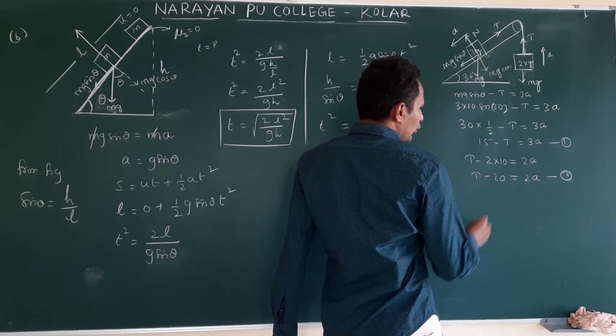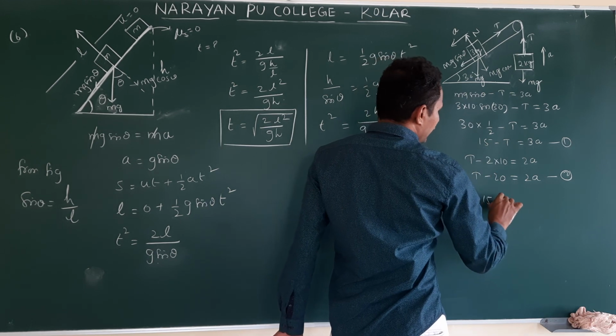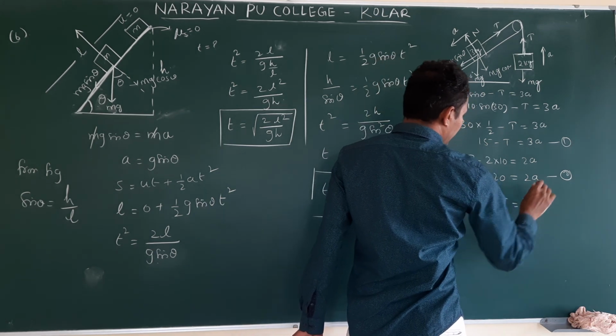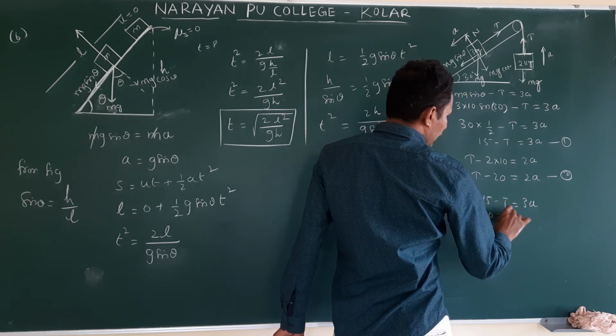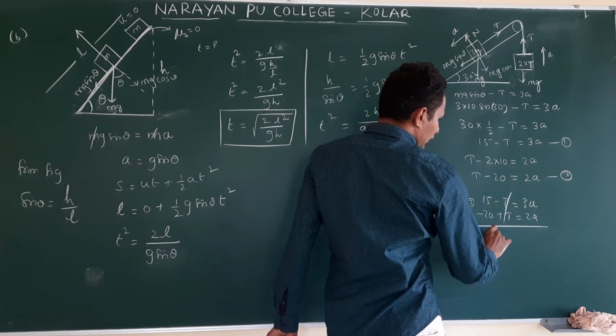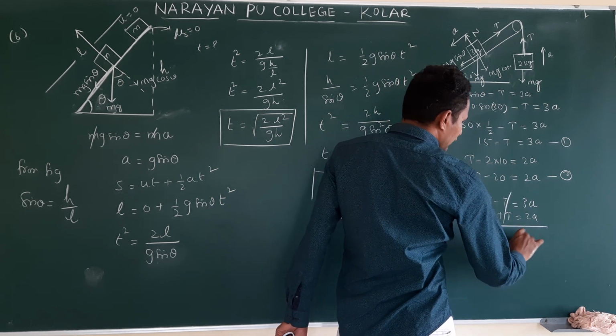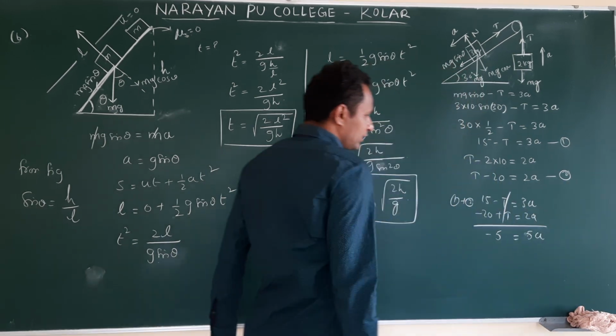Add 1 and 2. 15 minus t is equal to 3a. This I can write as minus 20 plus t is equal to 2a. t cancels. Minus 5 is equal to 5a, right?